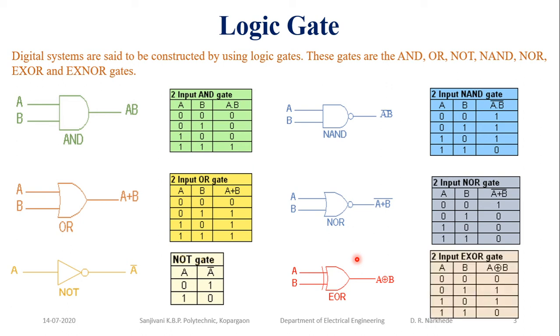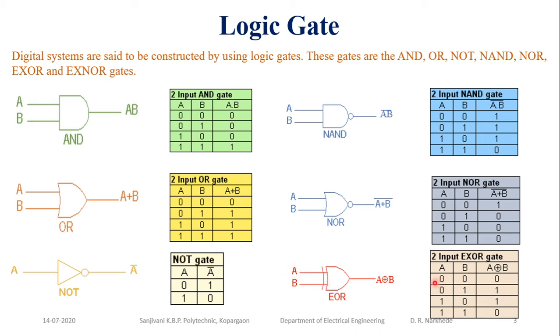Now XOR means exclusive OR. It will give you the output only when the inputs are different. If the input states are the same, the output is 0. When the input states are different, then the output is 1. If all inputs are low, the output is low.